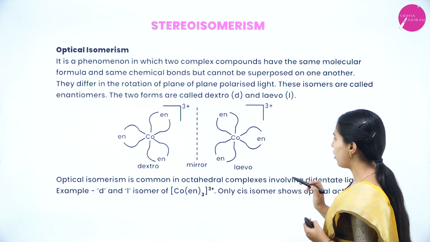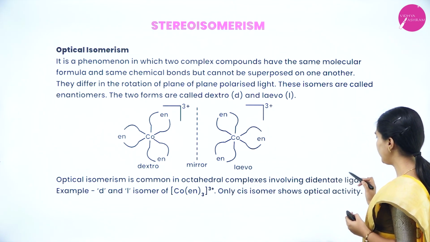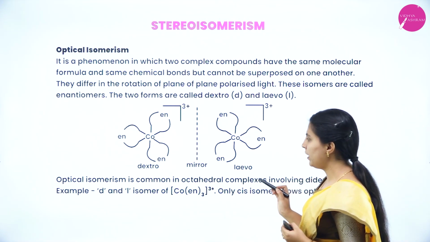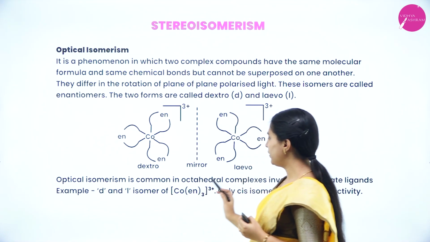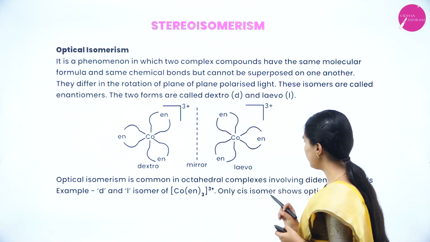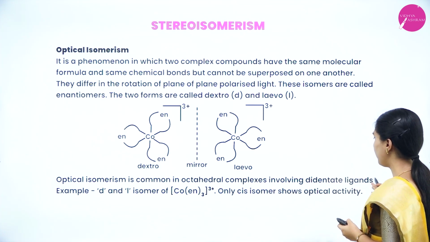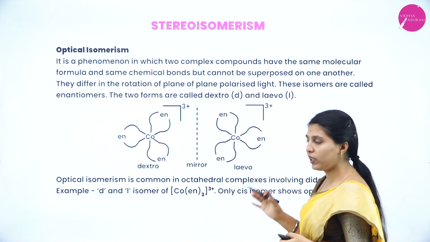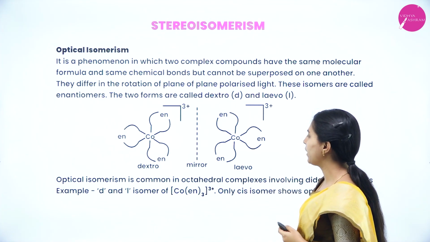Optical isomerism is common in octahedral complexes involving didentate ligands. Example: D and L isomers of the cobalt complex with ethane-1,2-diamine. Only the cis isomer shows optical activity. Okay, only the cis isomer can show optical activity.